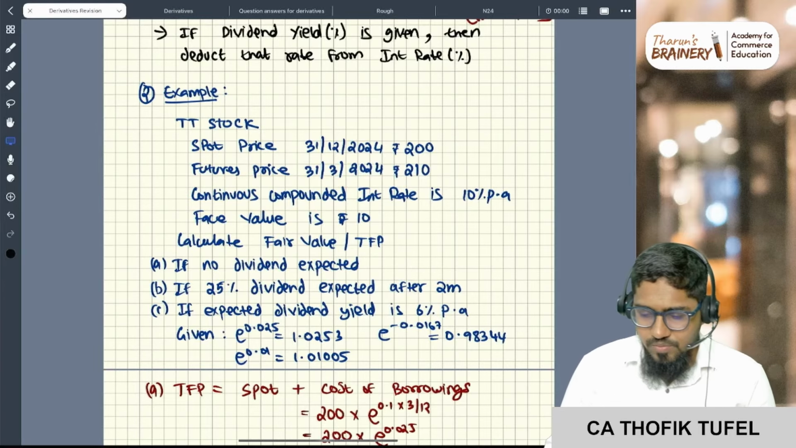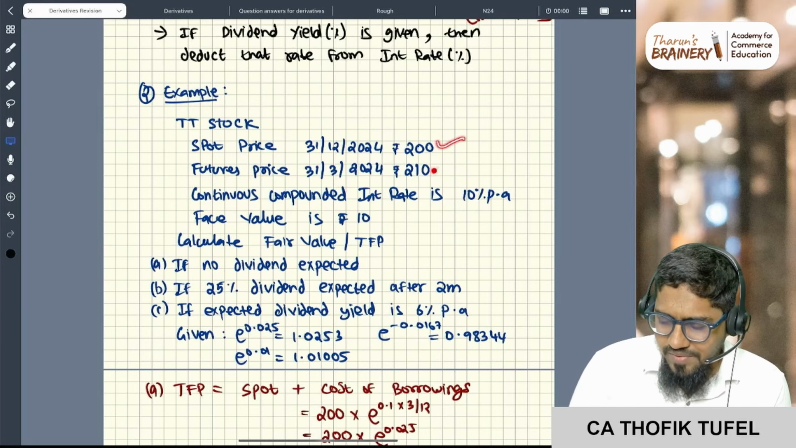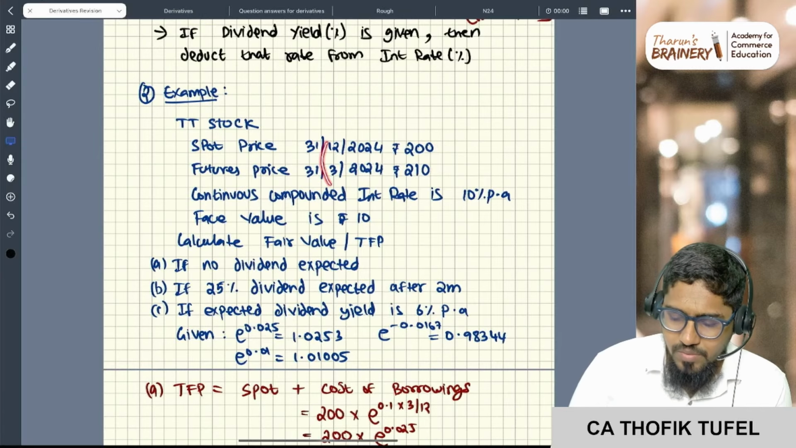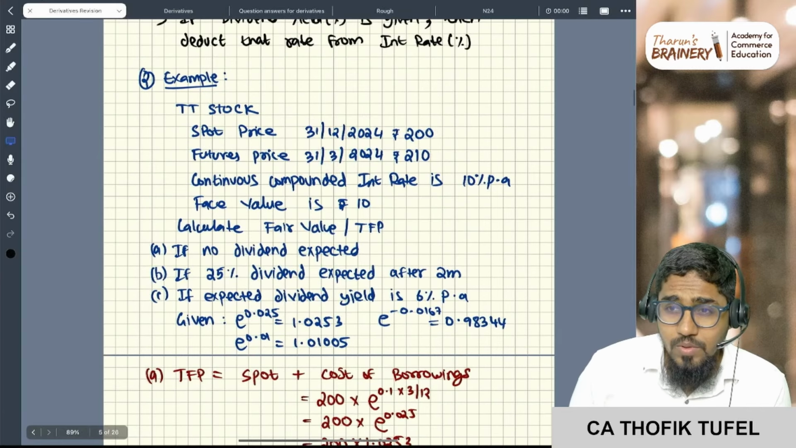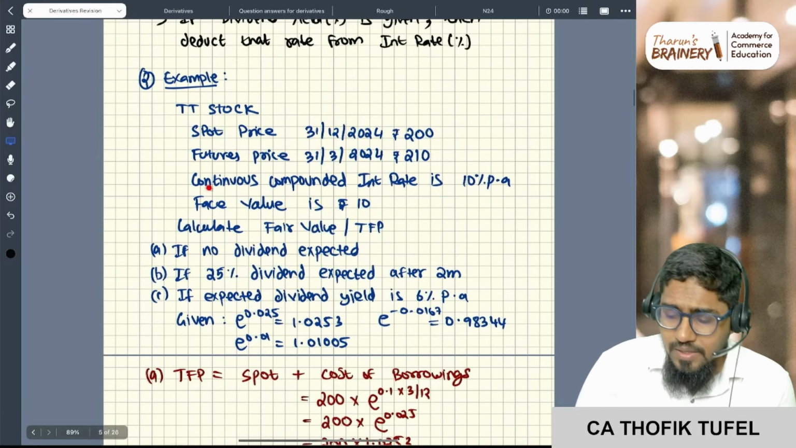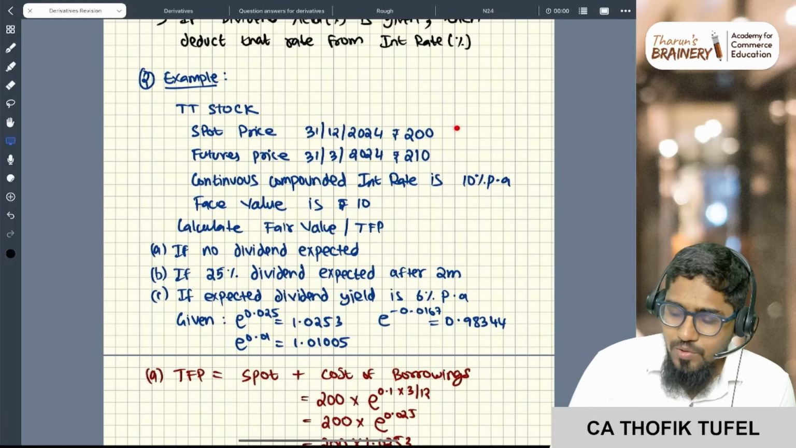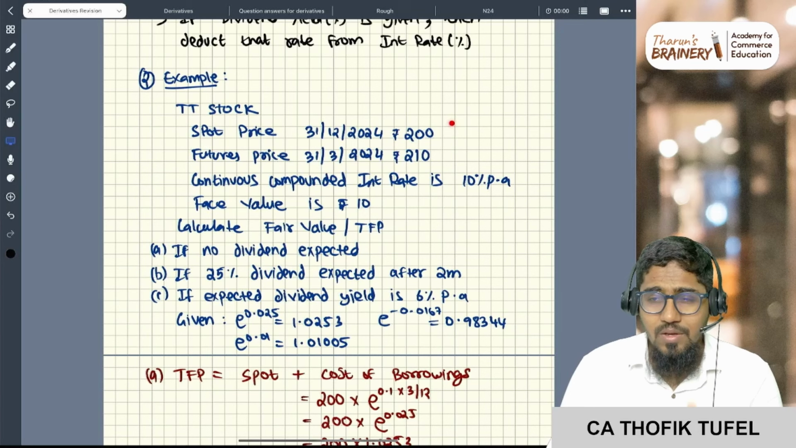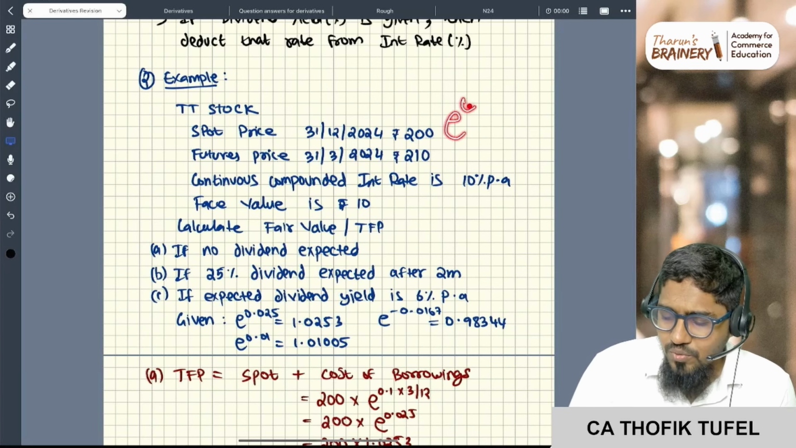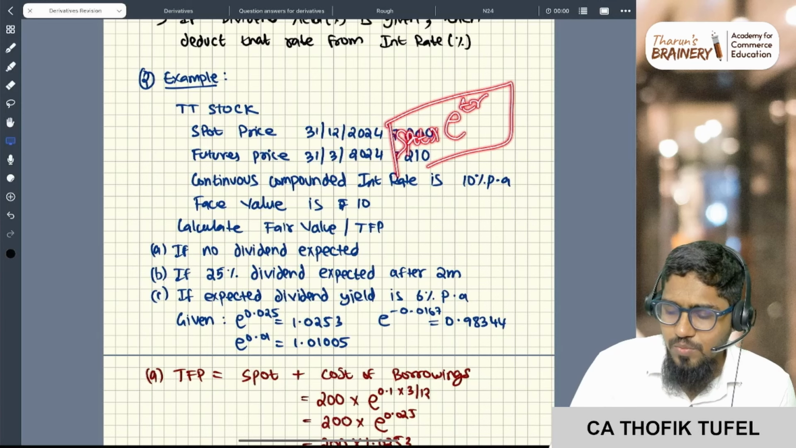Okay, so let's read this problem. So TT stock, spot price is given, future price is given, 3 months. Now, instead of the borrowing rate, they have given a continuously compounded interest rate. So continuous compounding means you know that to calculate the future price, the formula is e to the power tr. So spot price into e to the power tr. This is the formula.